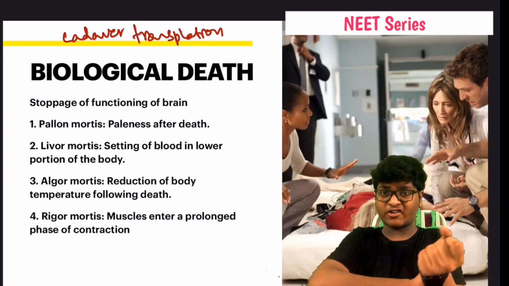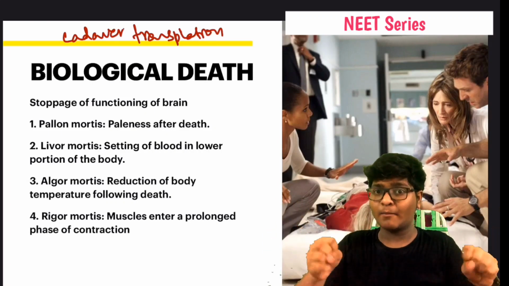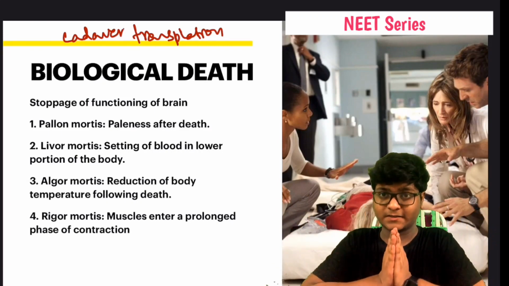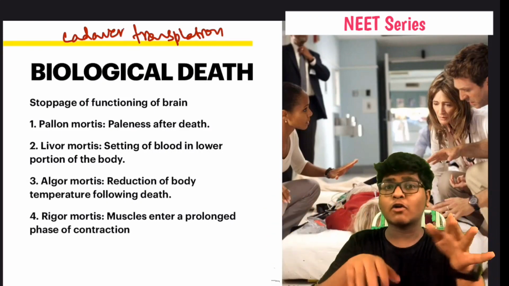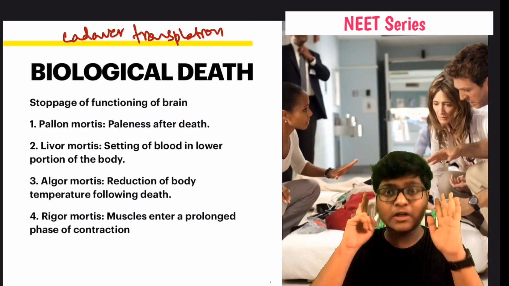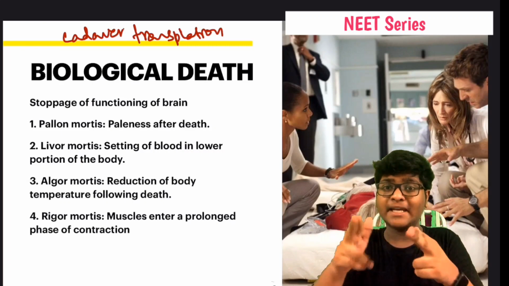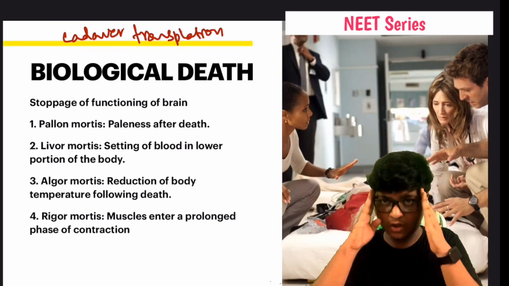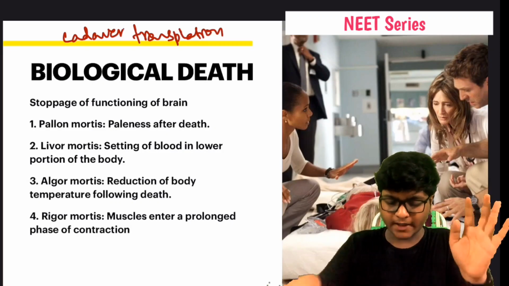Muscles become very contracted and restricted, and they can't move anything. This is known as rigor mortis. These four are not very important, and they're not mentioned in your NCERT, but take a look at them. They might come in your test series, and that's why I've told you this.